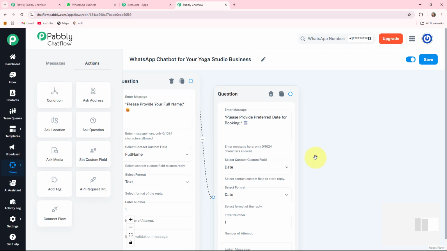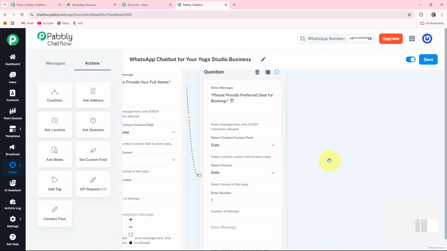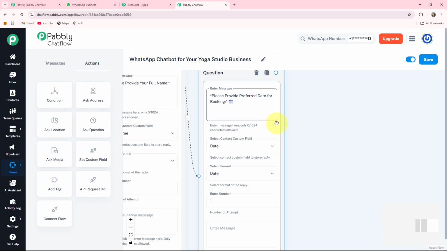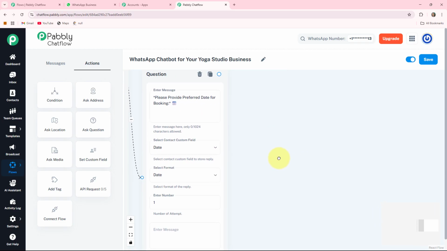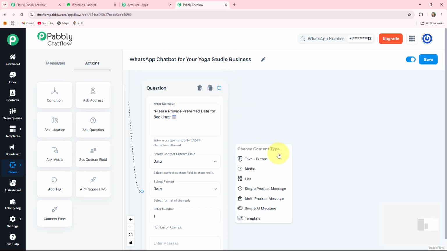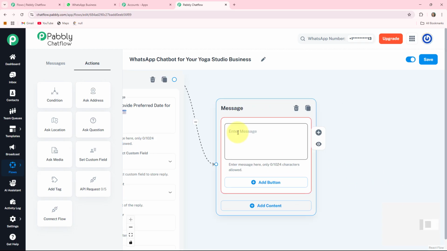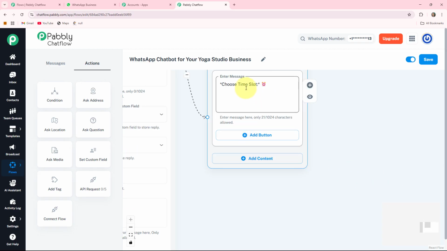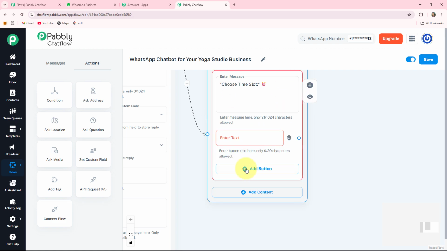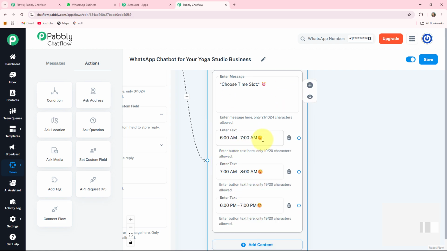It is connected. After that, when my clients provide me their name as well as the booking date, I'll ask them about the timing. So for this, I am clicking on this circle, drag a line, choose content type as text plus button and write one message in this enter message box: choose a time slot. See, here I write it. Now I am giving them 3 timings. That is 6 a.m. to 7 a.m., 7 a.m. to 8 a.m. and 6 p.m. to 7 p.m.